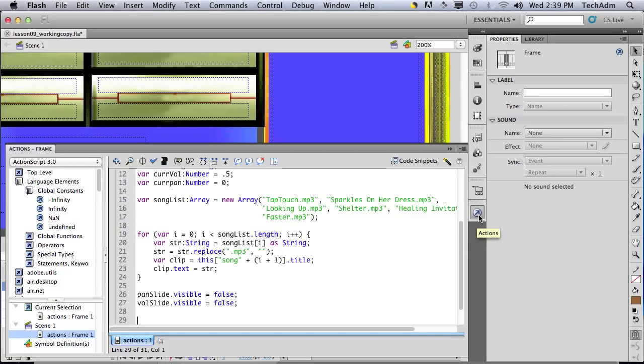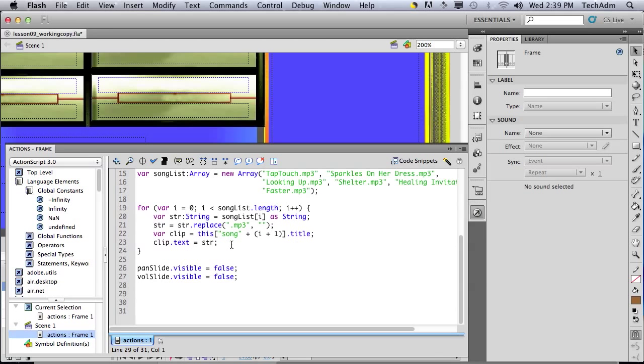Next we're going to program the buttons to select songs. Right now there's nothing to do, so we just have to add event listeners to all these buttons. So we type here song1.addEventListener(MouseEvent.click, and then call chooseSong. Very simple, I'm just going to type everything here and copy it.